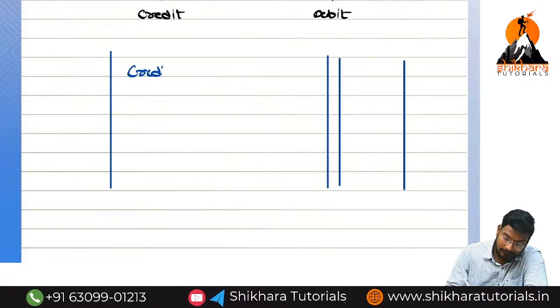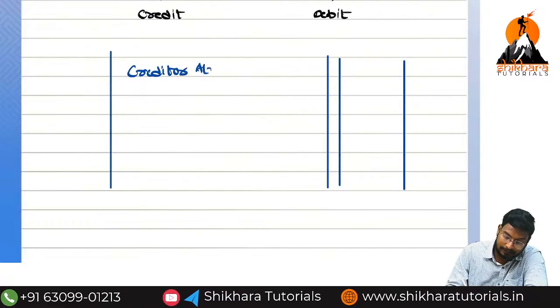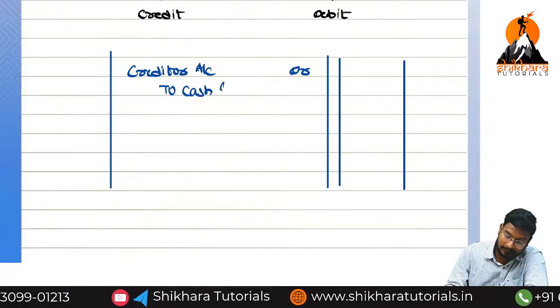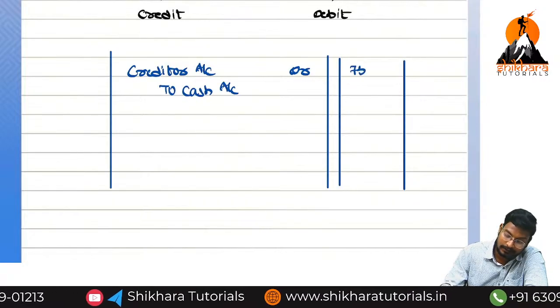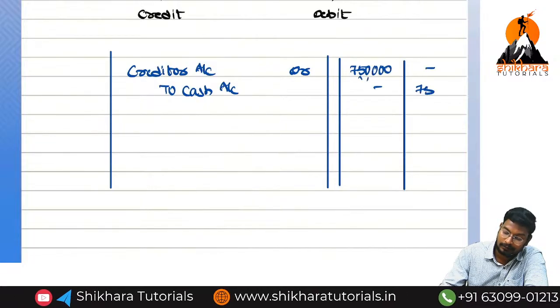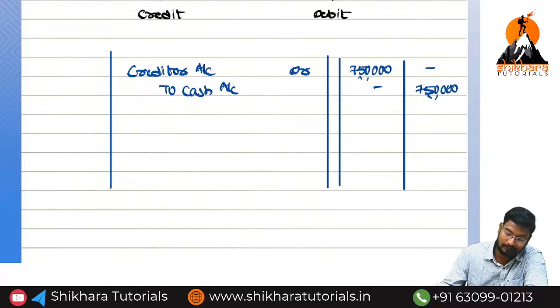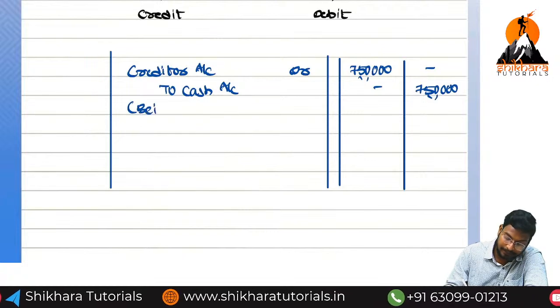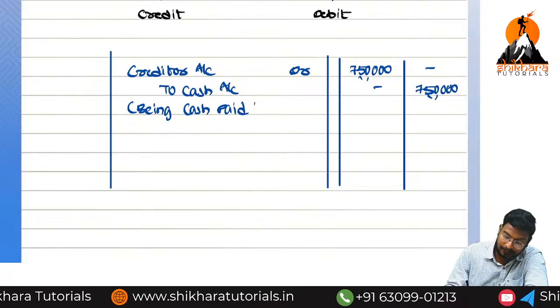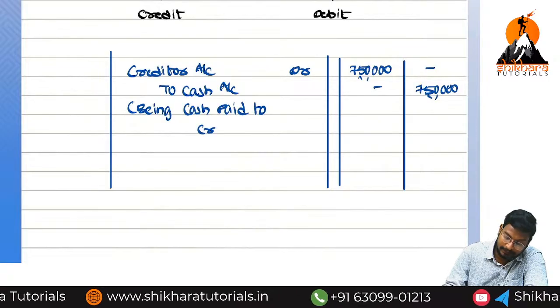Creditor account debited to cash account. How much? 7,50,000 and 7,50,000. What is the narration we need to write? Being cash paid to creditor.